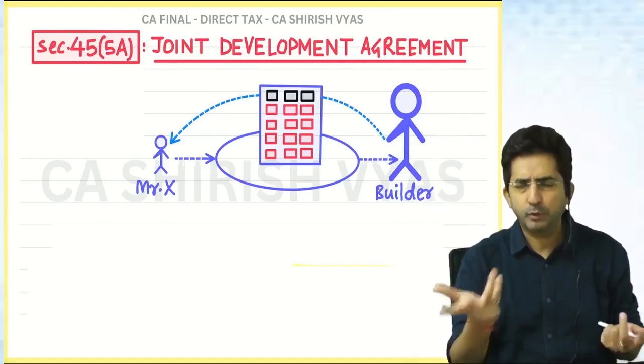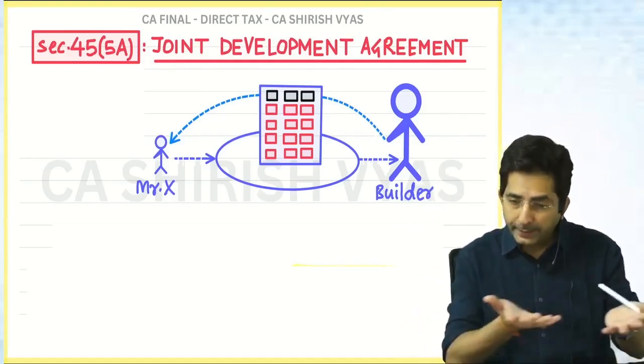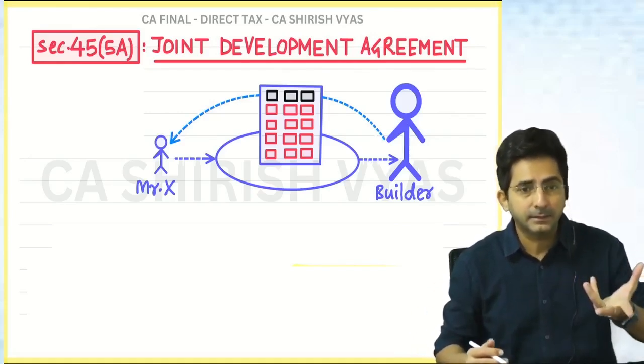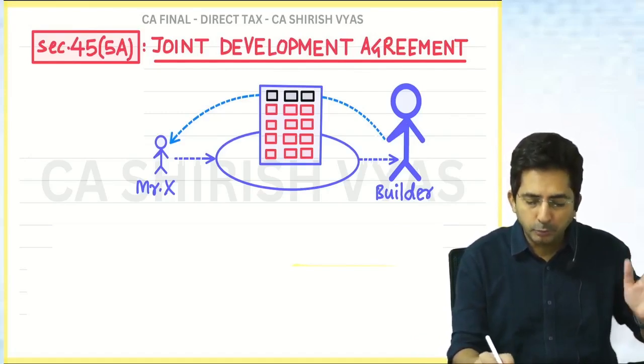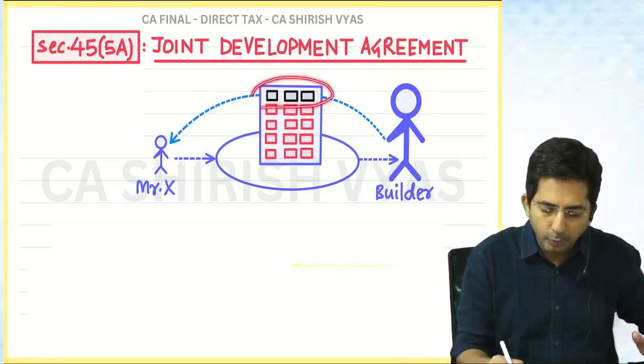Free means actually it's not free. Access provided is land. So in return for the land, builder will provide a few flats. Just to assume, I have assumed the top floor. Can you see my building? In the building top floor, can you see 3 flats?